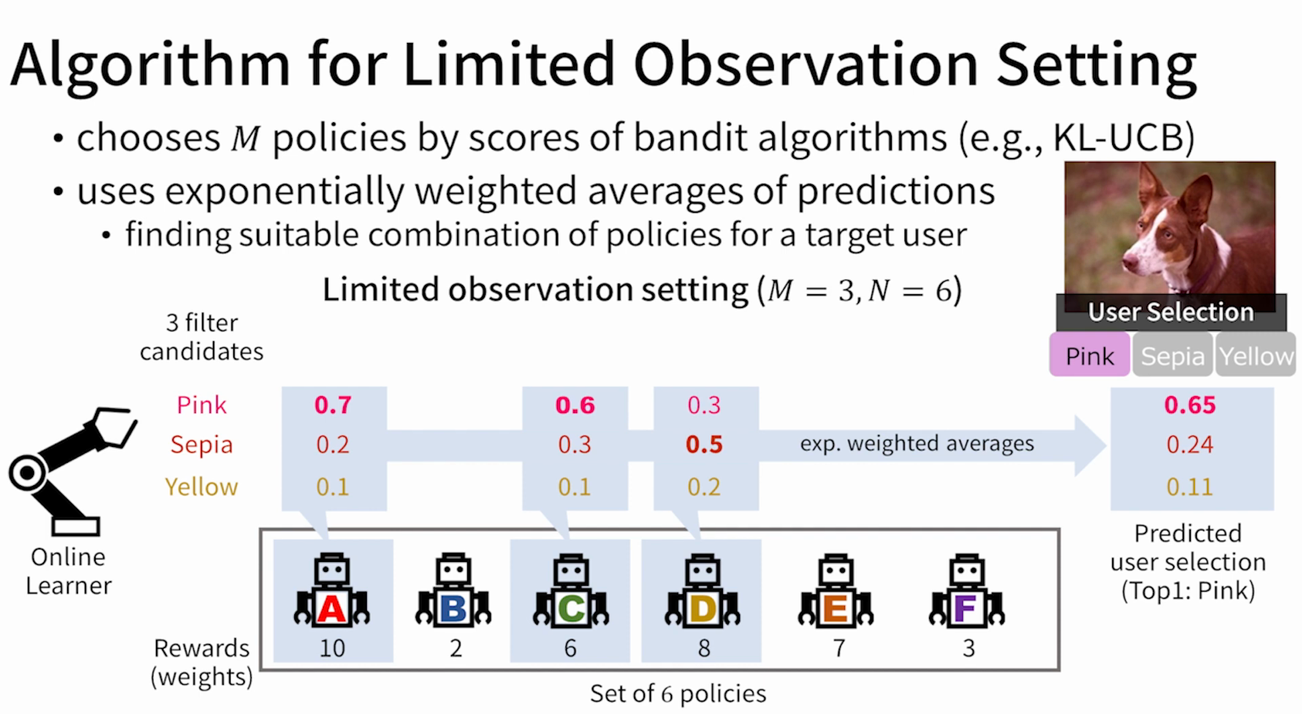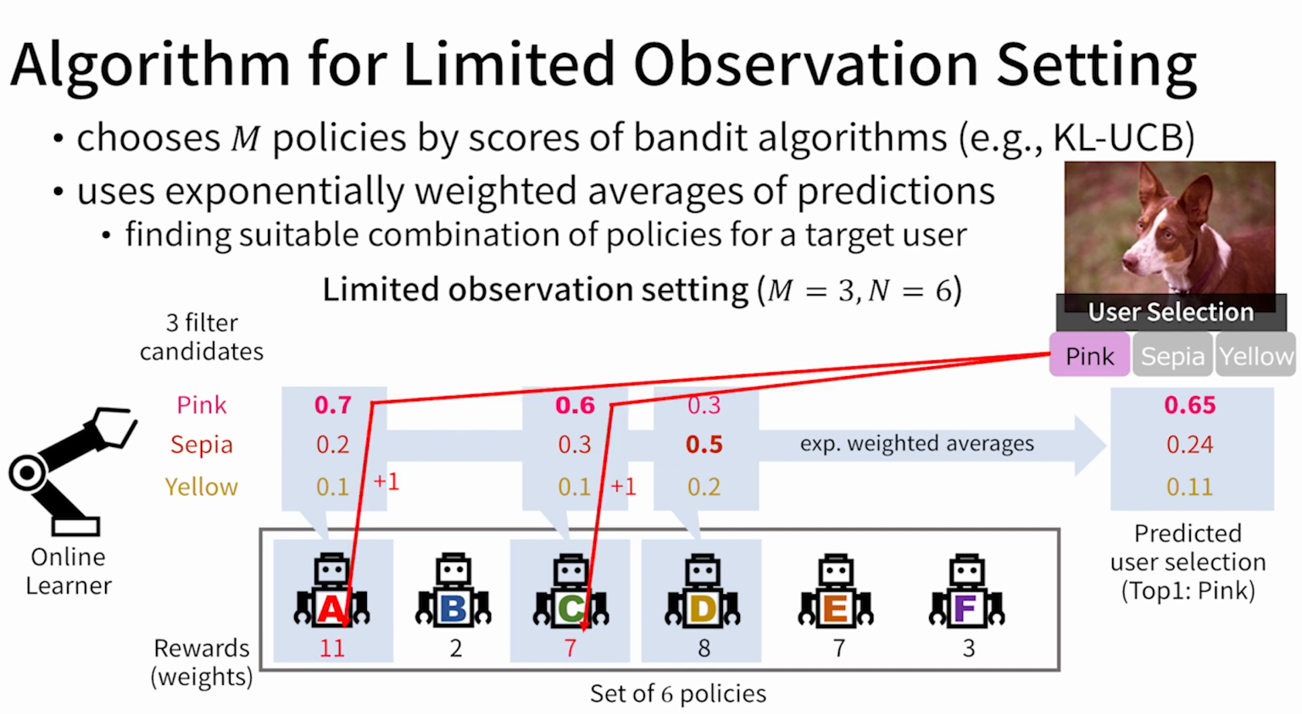In this case, the user selects the pink filter. The online learner then updates rewards of selected policies. In this case, policy A and C predicted the pink filter as top 1, and thus receive reward value 1. The online learner continuously accumulates reward values for personalized modeling. Again, the application developer can freely design reward functions.